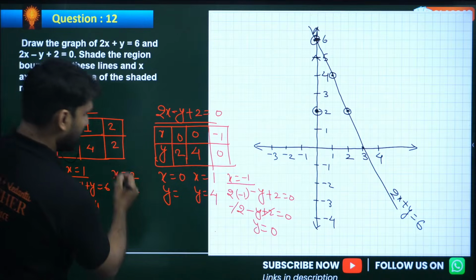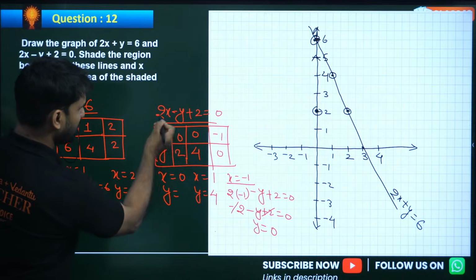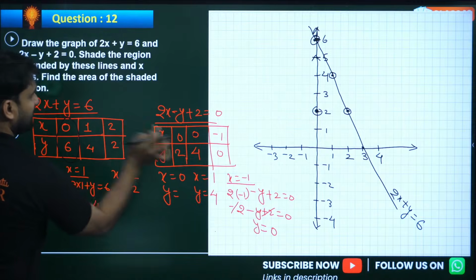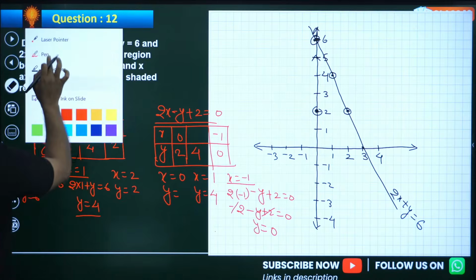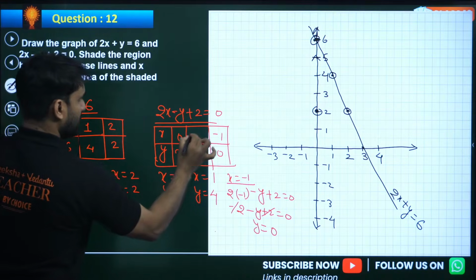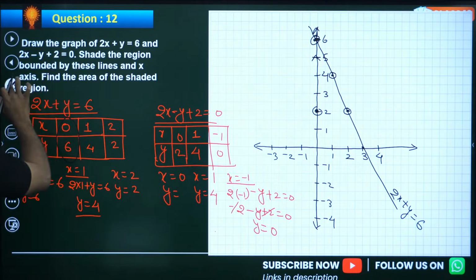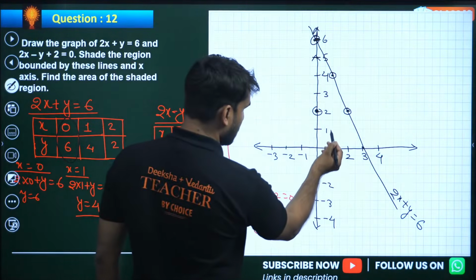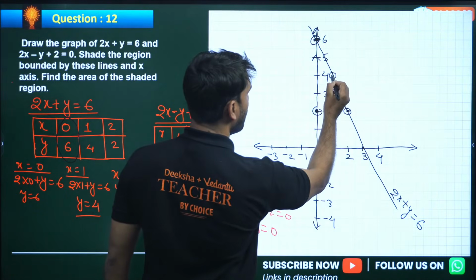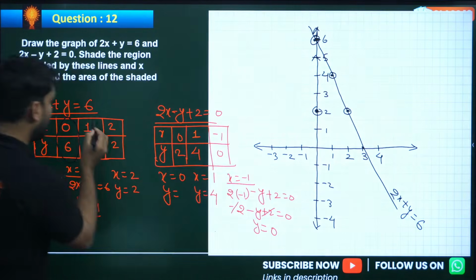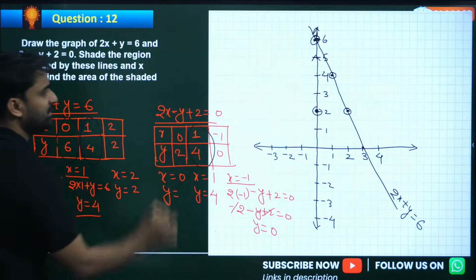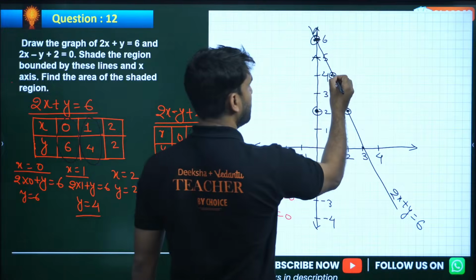Sorry, when x is 1, we have put 1 here. This is positive 1, my dear. When x is 1, y is 4. So when x is 1, y is 4 for both lines. Wow! The point (1, 4) is common to both. It is a common solution, so this is again one more point here.